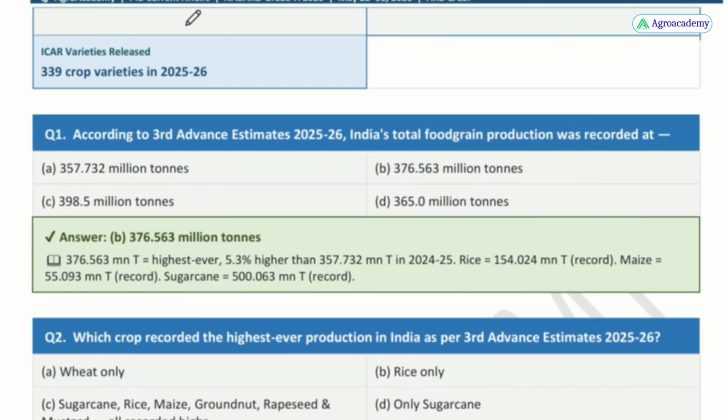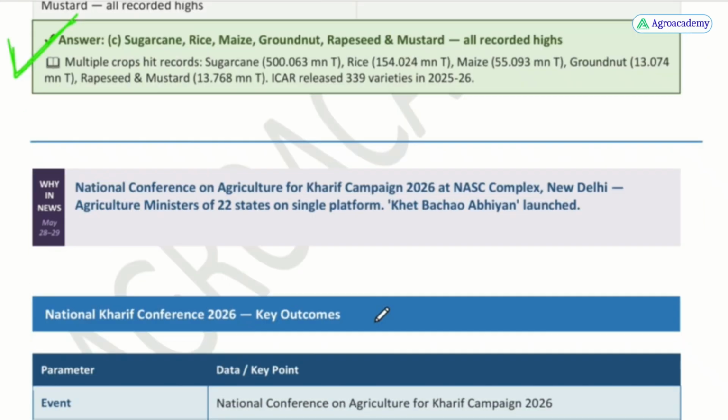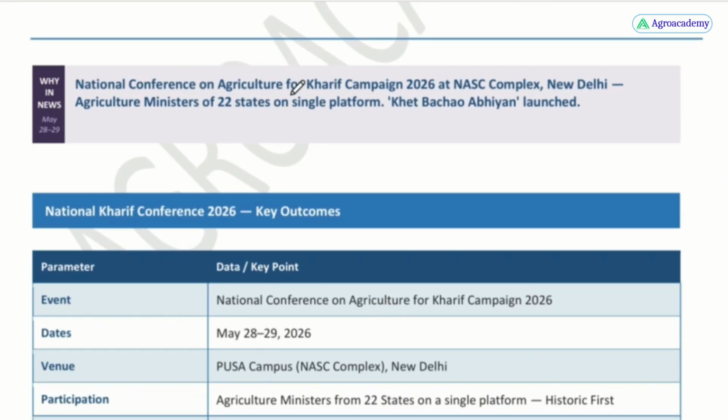And how many varieties have been launched by ICAR, Indian Council of Agricultural Research, in 2025-26, the agricultural year? 339 crop varieties have been released by ICAR. Okay, this is an MCQ question for your practice. Then next, National Conference on Agriculture for Kharif campaign 2026 was held in NASC complex, New Delhi.